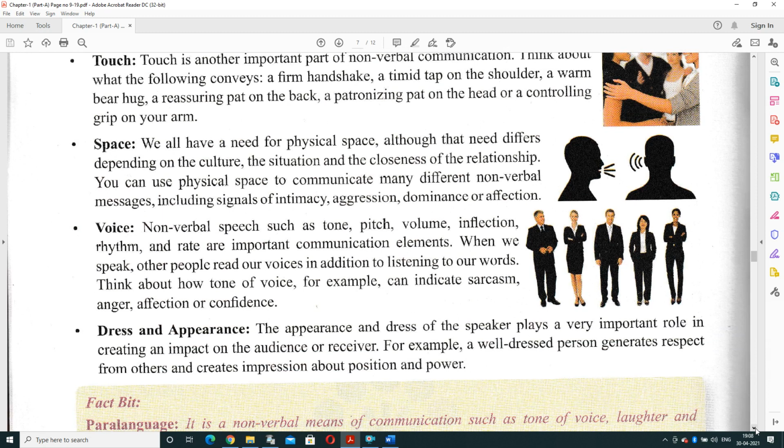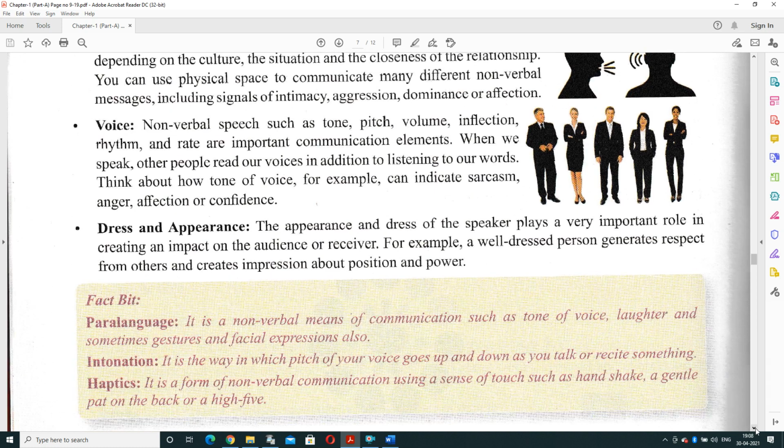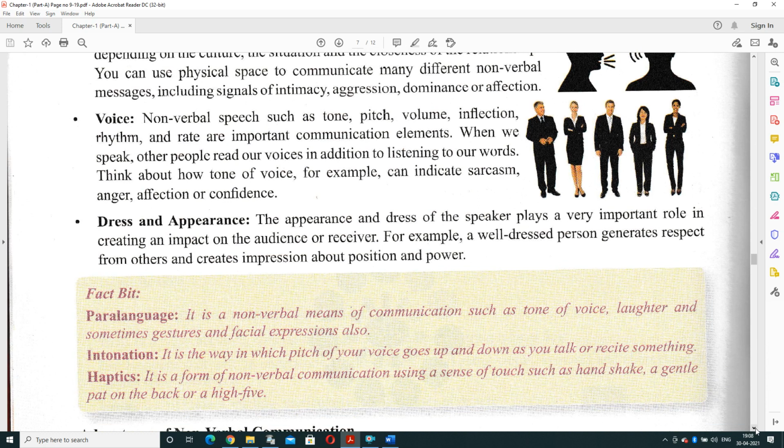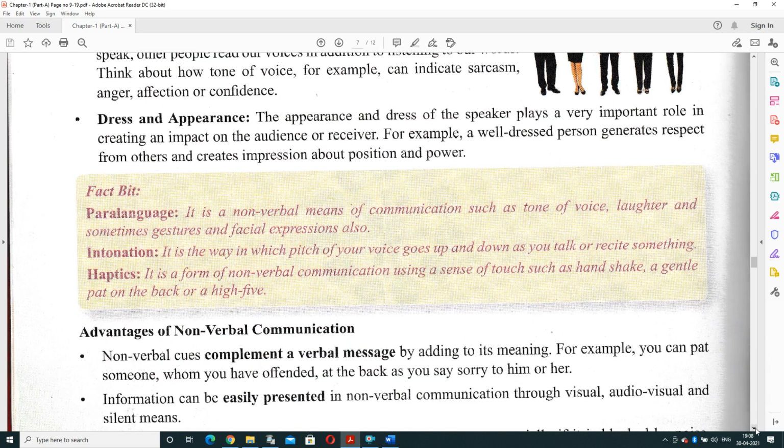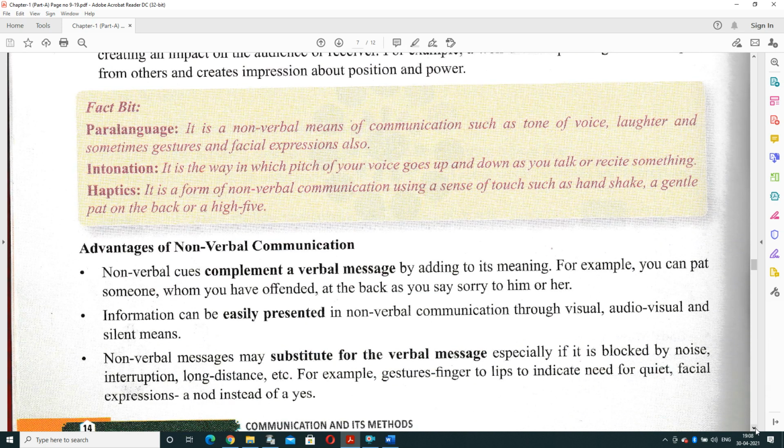Dress and appearance is the most important factor, how much you are presenting in front of the audience. The appearance and the dress of the speaker play an important role in creating an impact on the audience or the receiver. For example, a well-dressed person generates respect from others and creates an impression about position and power. So, in this chapter, we covered verbal and non-verbal communication.